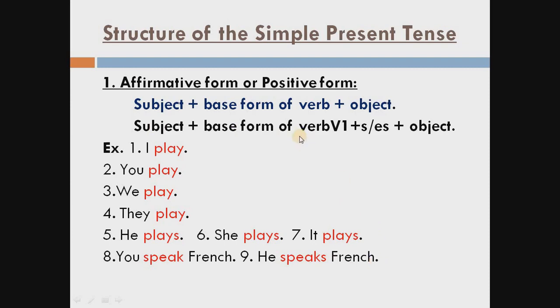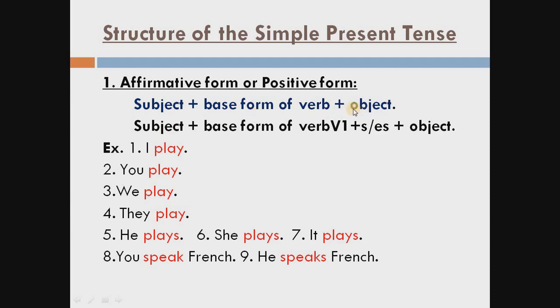Students, again I am telling you, this is the formula of formation of the simple present tense. If you learn this formula, then you can sort out whether the sentence is simple present tense or continuous tense or other tense. In the simple present tense, first of all we write subject, then first form of the verb, and then object.